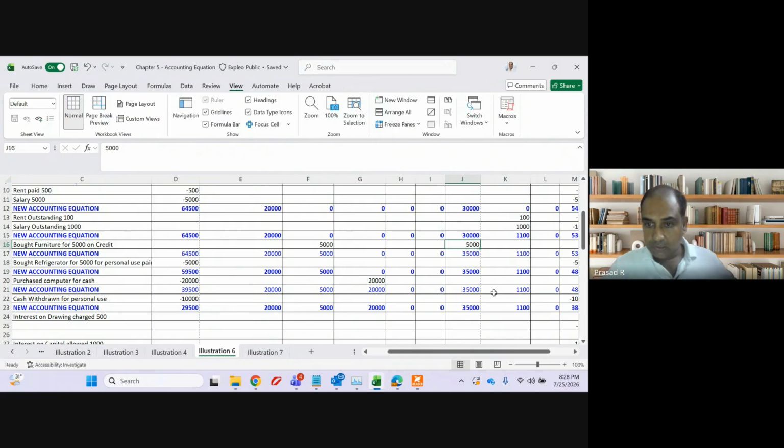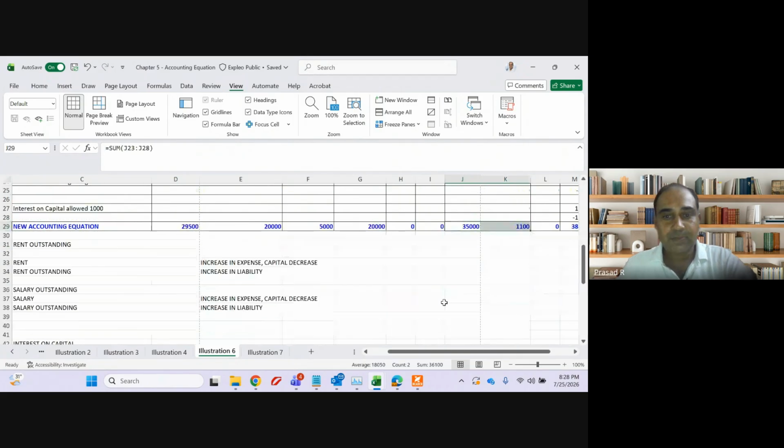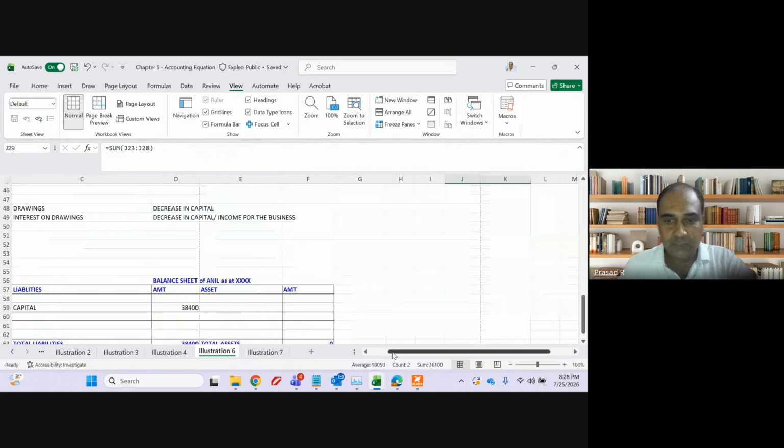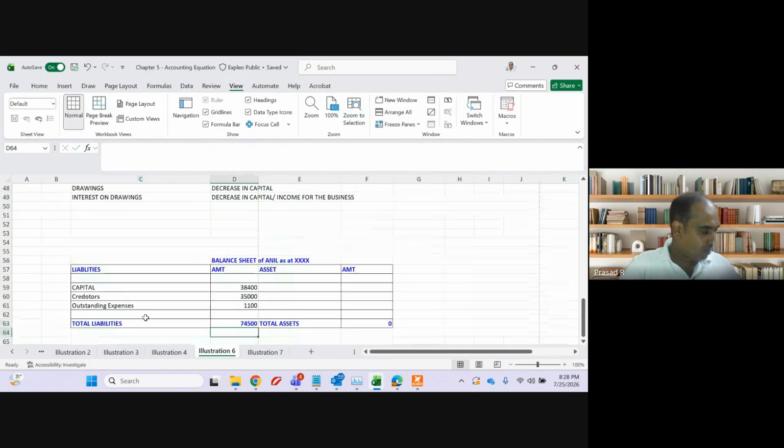Okay, we have clubbed it actually. We have creditors of 35,000 and outstanding expenses of 1,100. That's fine. So my total of balance sheet is how much?